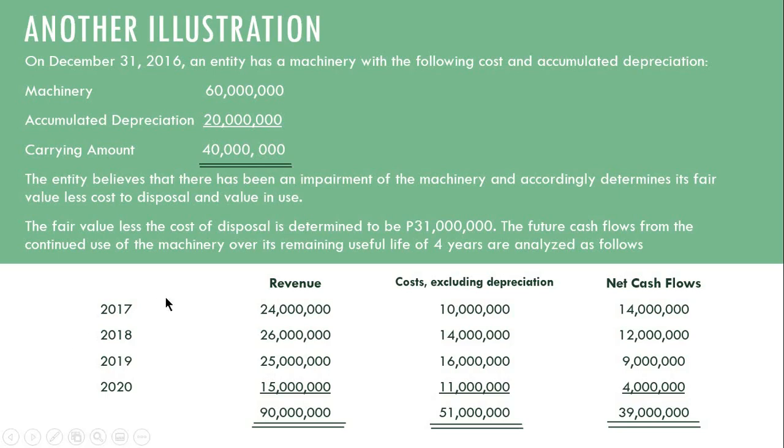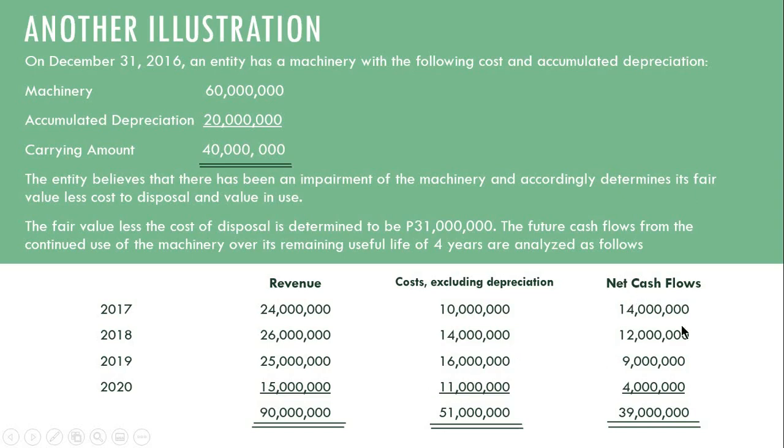So in 2017, there is a projected 24 million revenue, and also for 2018, 2019 and 2020. Okay, this is the revenue, the cash inflow. This is the cost excluding depreciation, the estimated outflow, or the cost of the continued use of the asset. In 2017, there is a cash outflow for cost of 10 million, and also for 2018, 2019, and 2020.